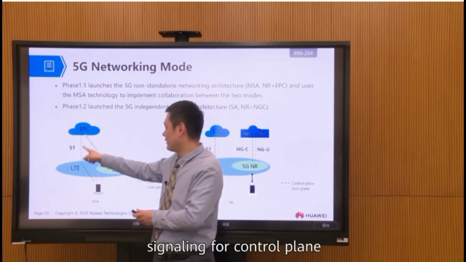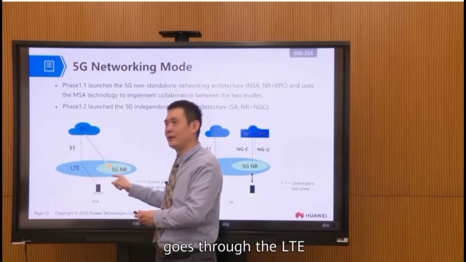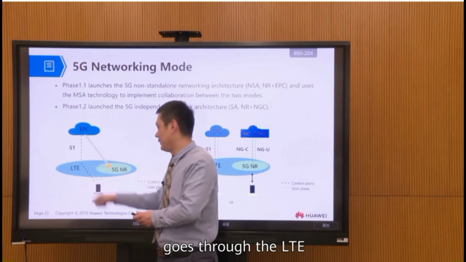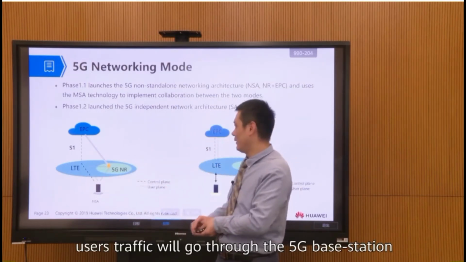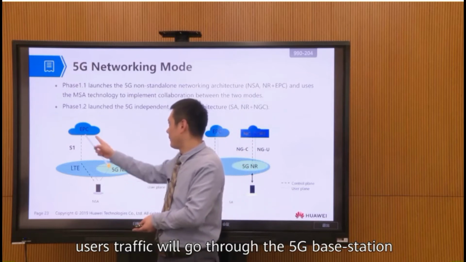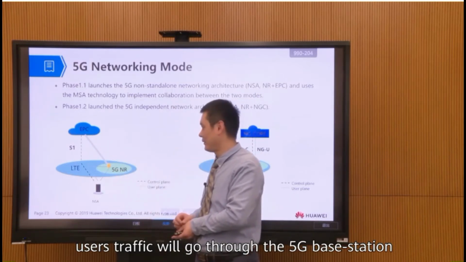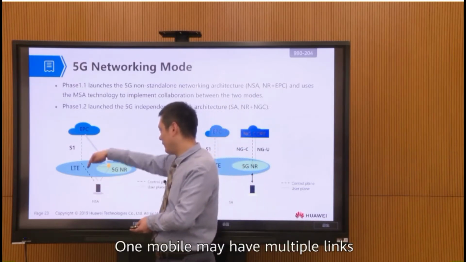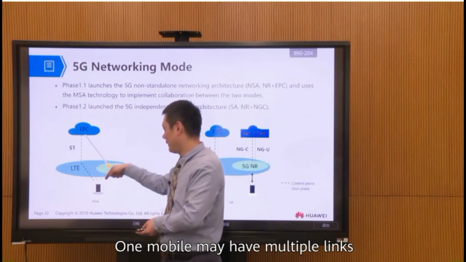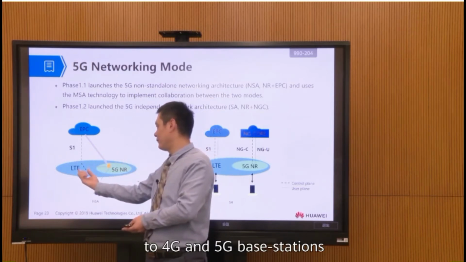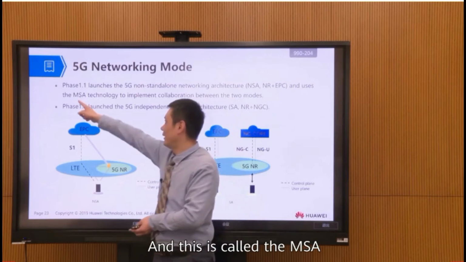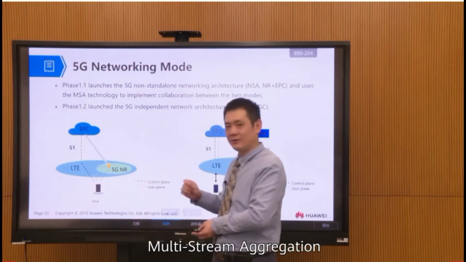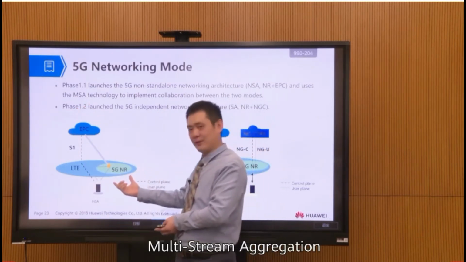So signaling for the control plane goes through the LTE. And for the user plane, the user's traffic will go through the 5G base station. And one mobile may have multiple links to 4G and 5G base stations, and this is called MSA, multi-stream aggregation.